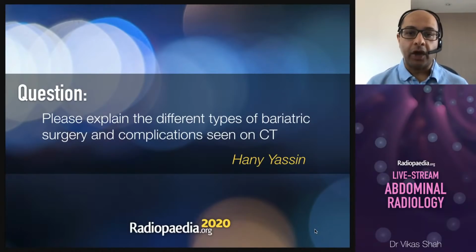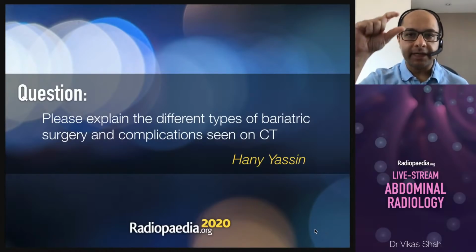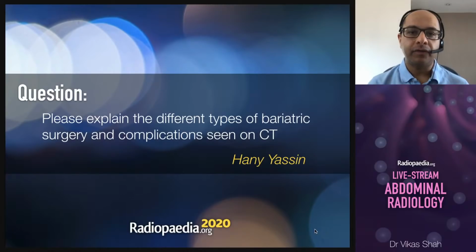Sometimes the band can be overfilled and can be too tight, so patients will have too much weight loss and be vomiting. Or there might not be enough tightening, and there's not enough weight loss. Gastric or sleeve gastrectomy is another popular procedure in which the stomach is divided along its length, and often in the early phase there might be a leak from the staple line, particularly at the top end of the staple line, and so we'd be looking for leak of oral contrast or an abscess in the left subphrenic space. Roux-en-Y gastrectomies, another procedure. Again, we're looking for leak of contrast from the anastomosis, so from the gastrojejunal anastomosis.